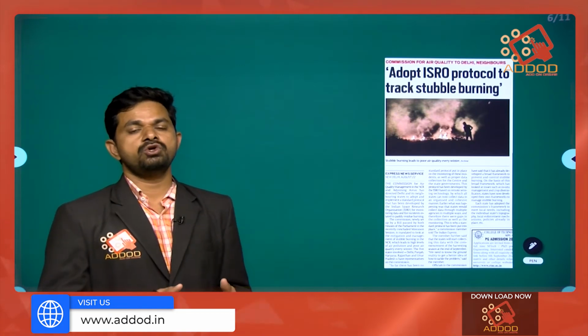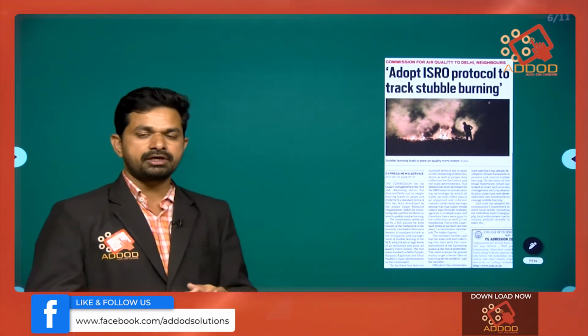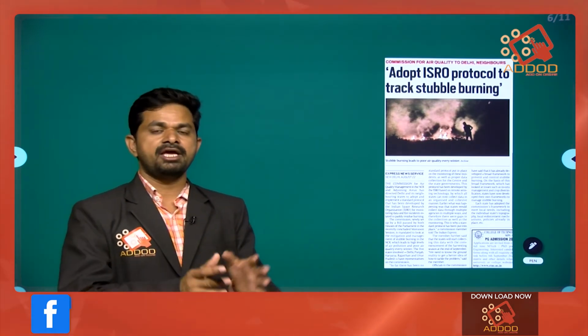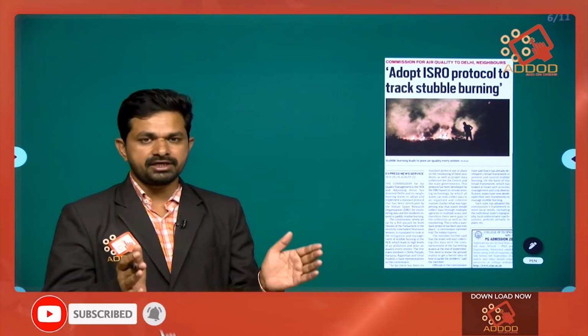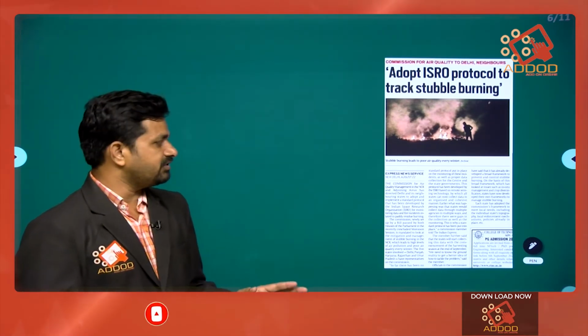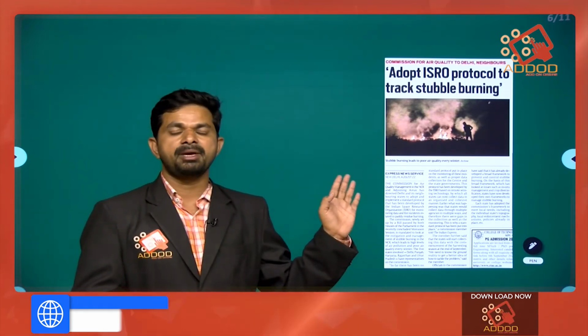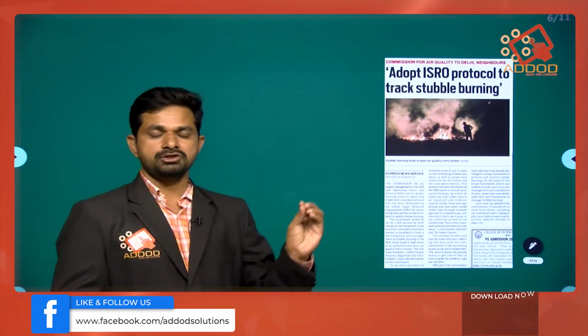Then what is the solution that we are suggesting now? This ISRO technology will monitor from above, from space, and will be able to collect the information effectively. That's how it becomes easier to monitor, and the data will also be integrated, so that we will not have any inconsistencies. Now, this is the first of its kind usage of technology. This may be useful in paper 3 as well as in paper 1, also in the geography part of the paper.